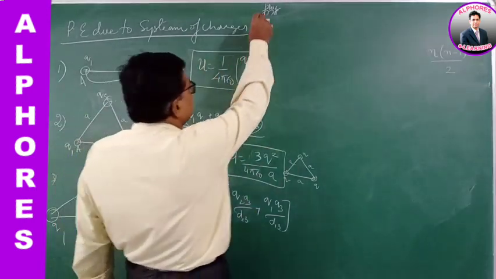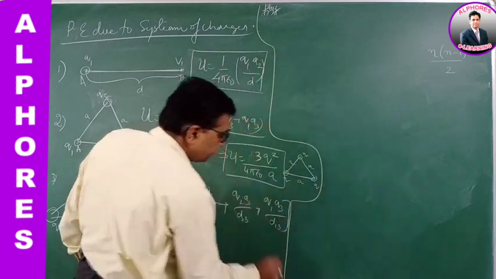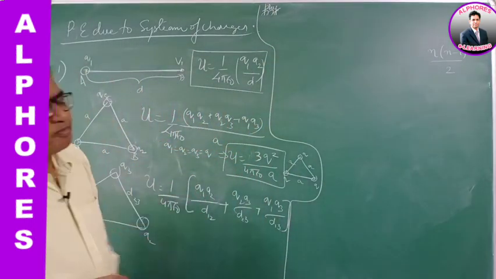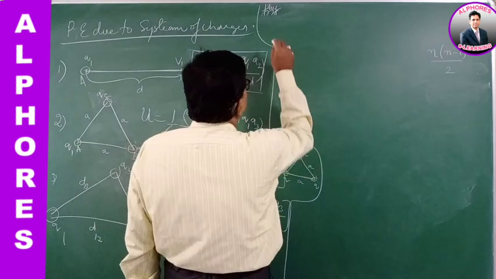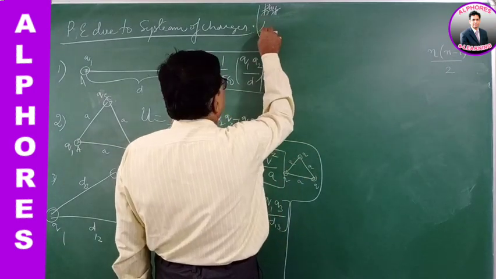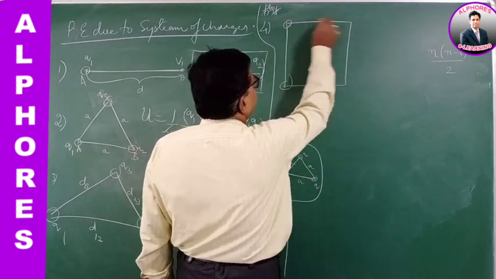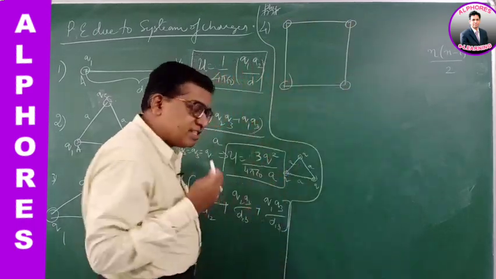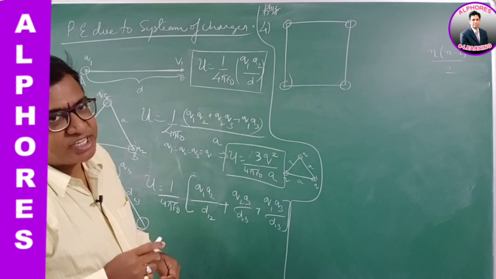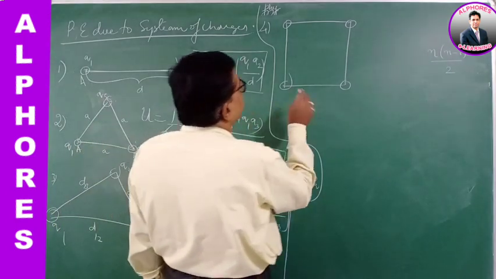For example, let us take an example for it. Fourth example. If there are four charges placed on the vertices of a square like this. Let's suppose all the charges are identical point charges placed on the vertices of a square of side A.